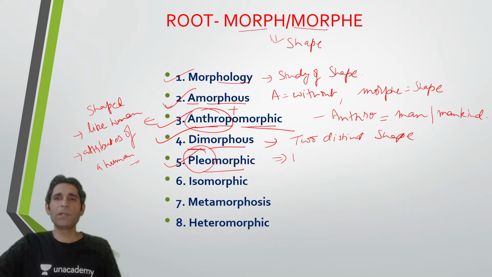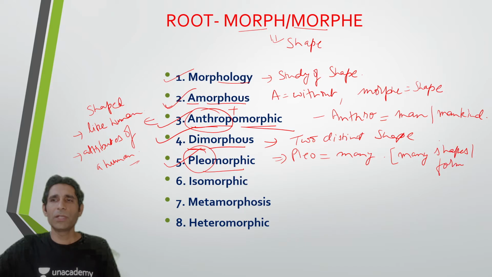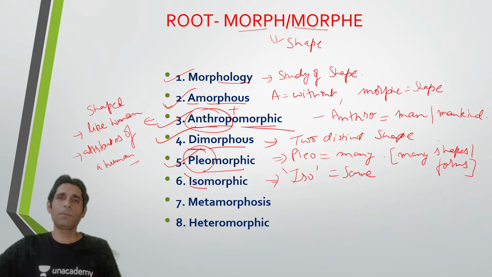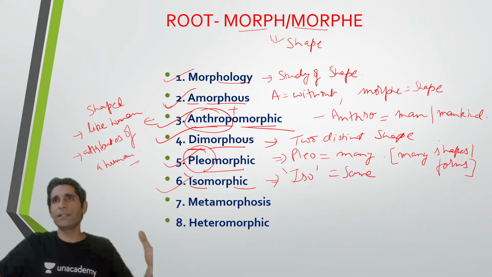What does pleo mean, guys? Many. So pleo means many, and morph means shape. So anything that has many shapes, many forms, that is pleomorphic. What is the meaning of the root iso? Iso means same. So two things having the same shape is isomorphic. When you talk about two different things that have the same shape, that is isomorphic.